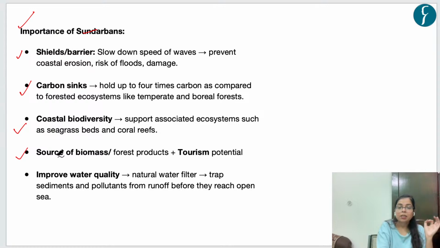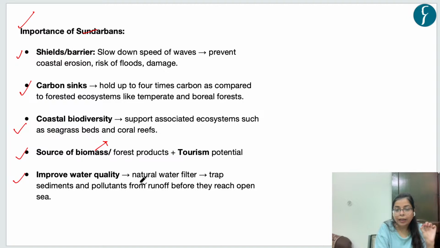Apart from it, these mangroves are the source of biomass and forest products. So they can be used to provide timber, wood, fruits, fuel, and other minor forest products such as medicine. And they have enormous aesthetic value and tourism potential. Apart from this, the roots of mangroves trap sediments.